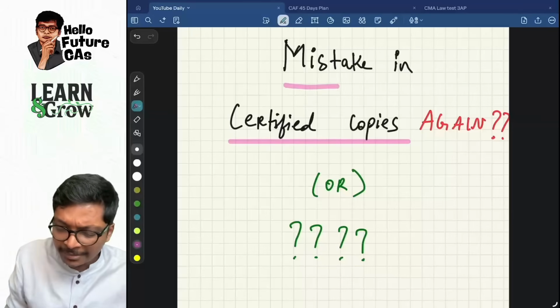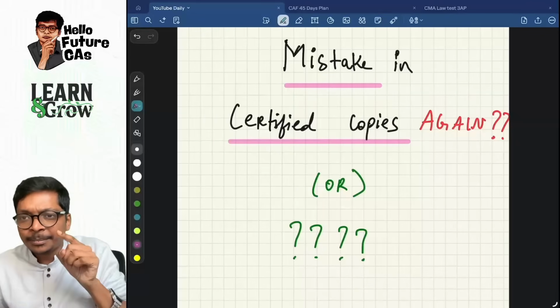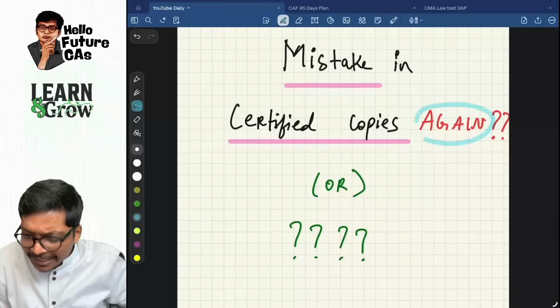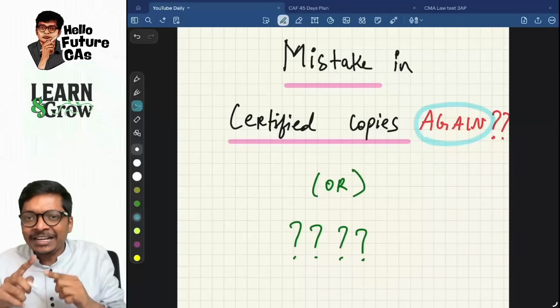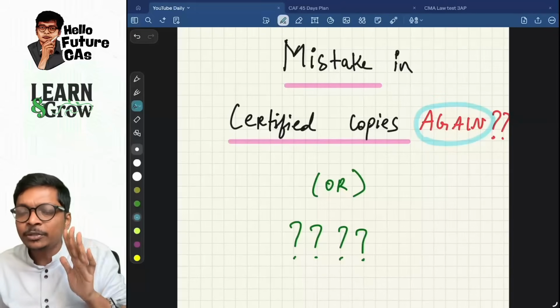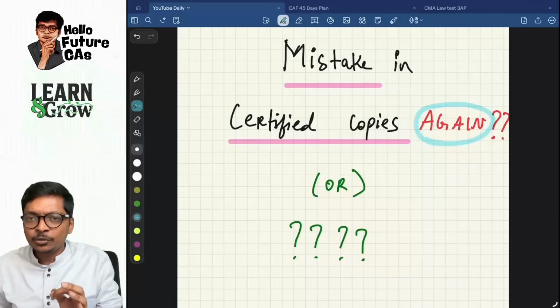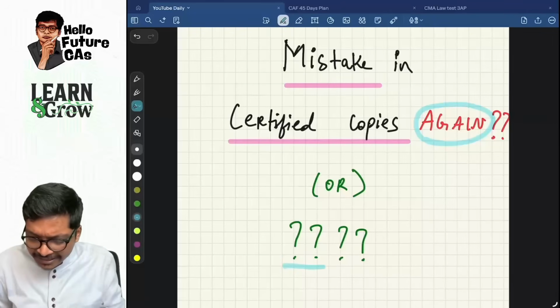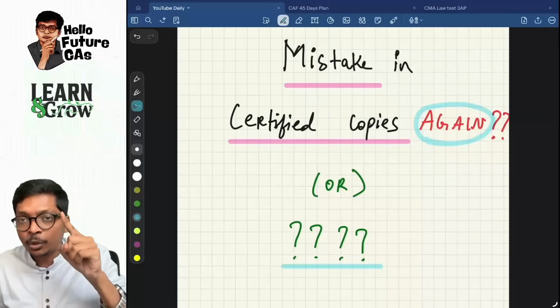This time also students have messaged me saying, sir, there is a mistake in my certified copies. And I thought, why is this happening again and again? And I started to look more deeply into the certified copies. And that's why this time it's not "mistake in certified copies", I am saying it's "mistake in certified copies?" with a question mark.